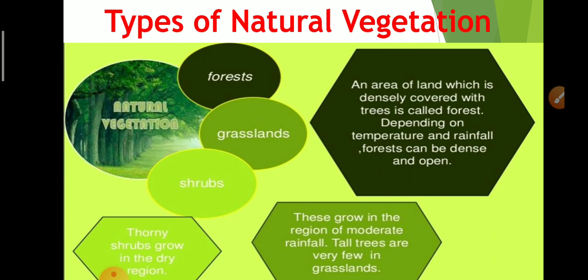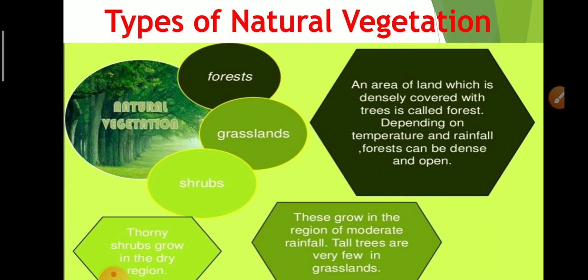Now, types of natural vegetation. Natural vegetation can be broadly classified into three parts: forest, grasslands and shrubs. Forest: an area of land which is densely covered with trees is called forest.